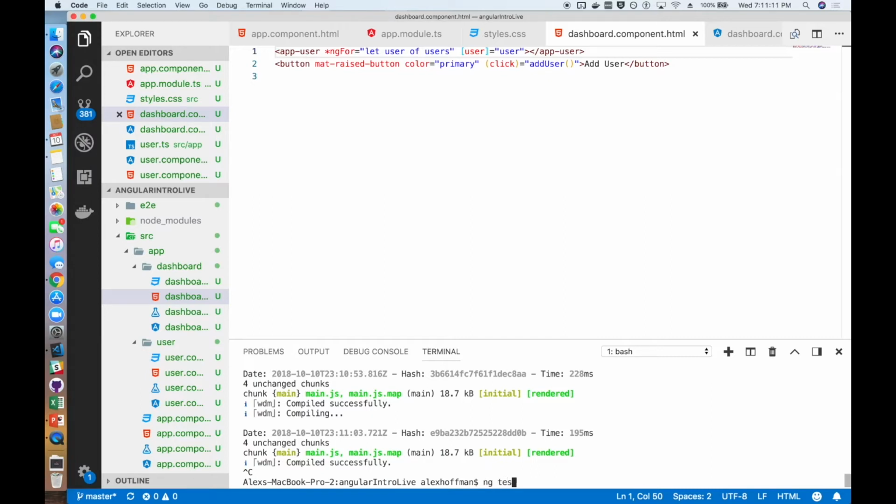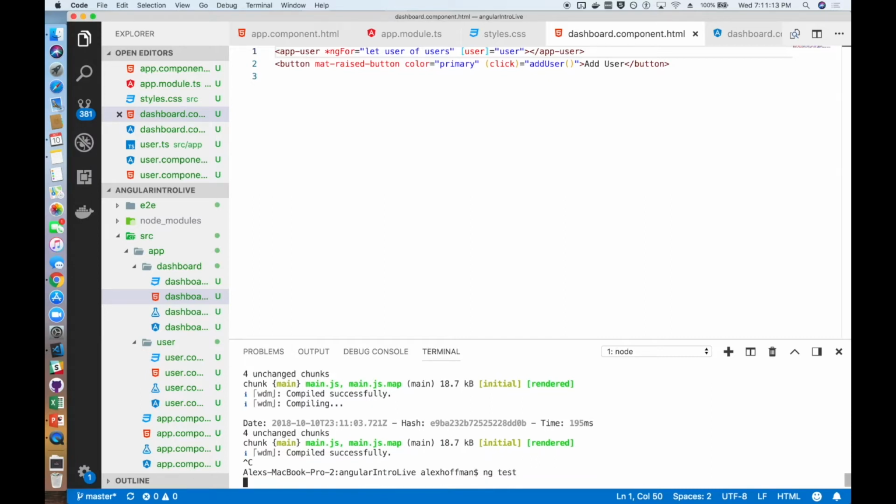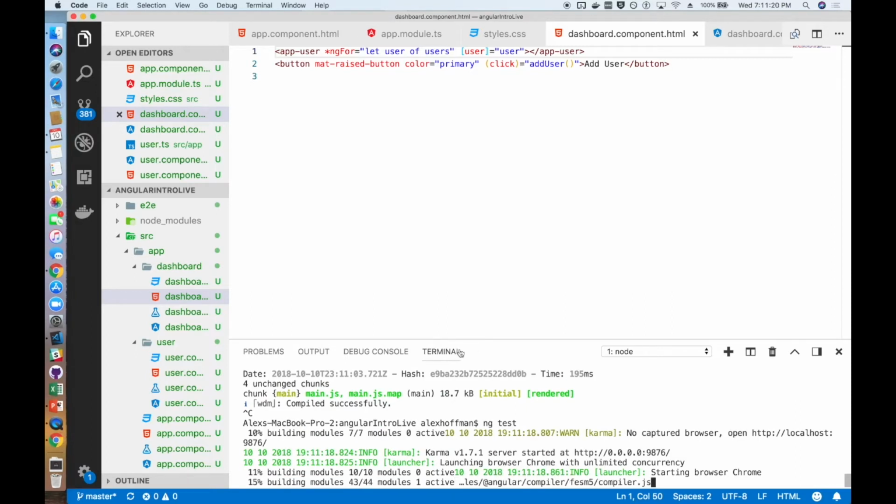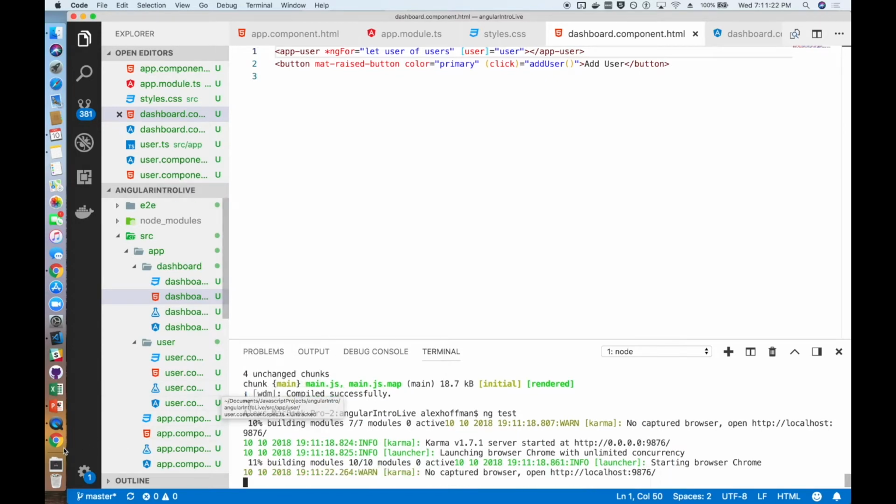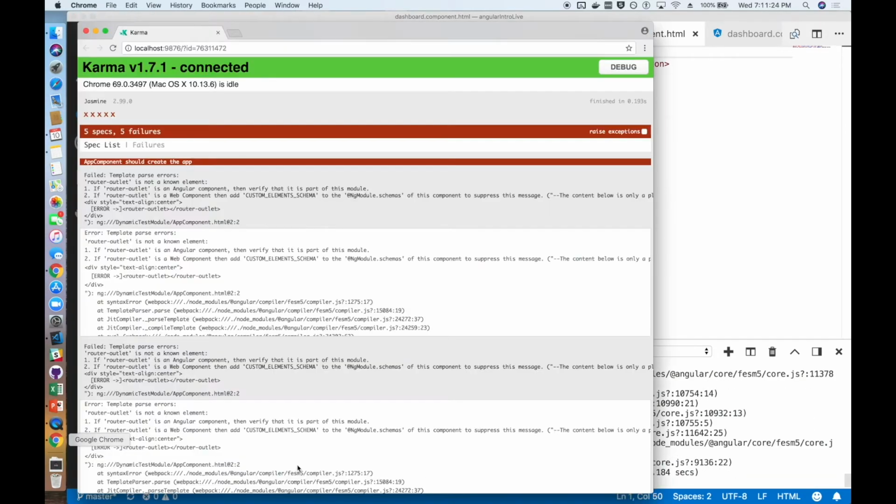We can go ahead and, without having done anything, we can just run ng test, so our Angular CLI command, and just tell it to run the tests. And it will go ahead and run those tests for us. But because we haven't been keeping up with our tests since we started building the app, they should fail, which they do. So 5 auto-generated tests, and they all fail.